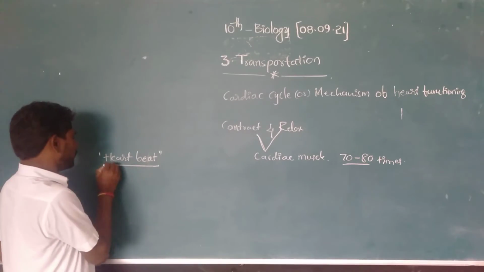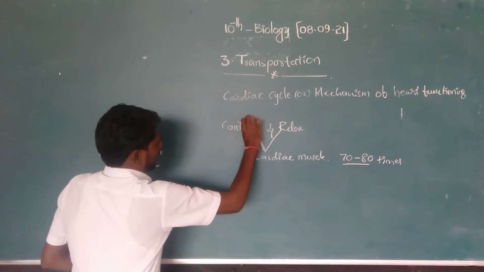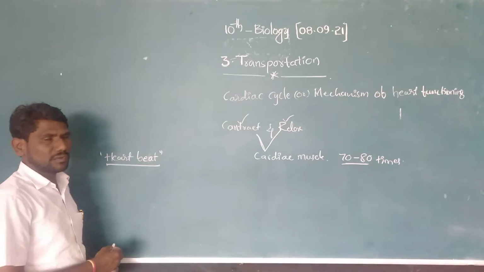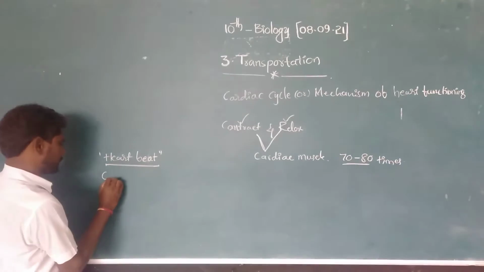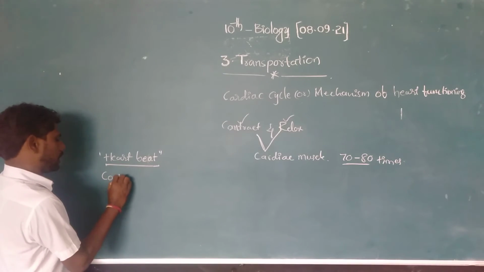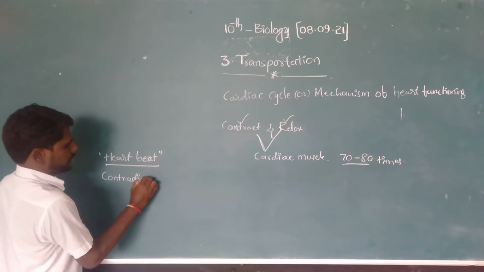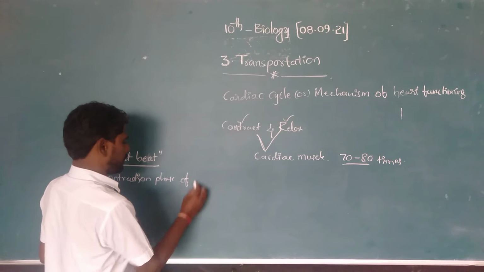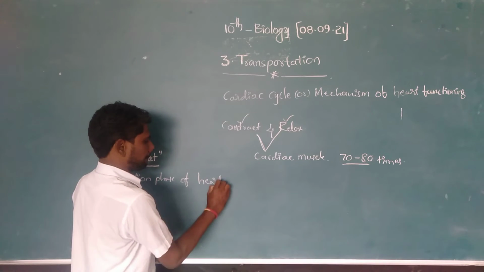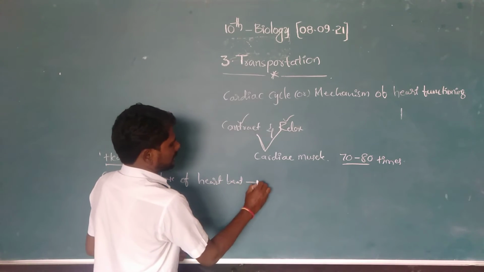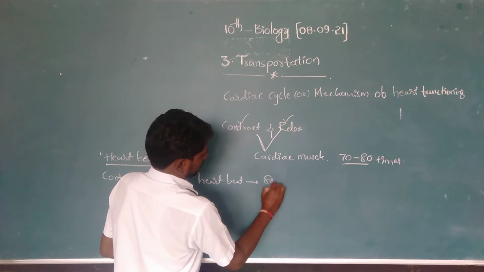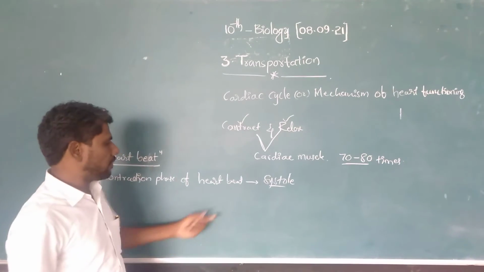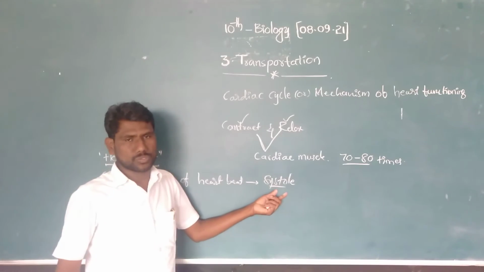In a heartbeat, two phases are there: one is the contraction phase and the other is the relaxation phase. The contraction phase of the heartbeat is called systole.